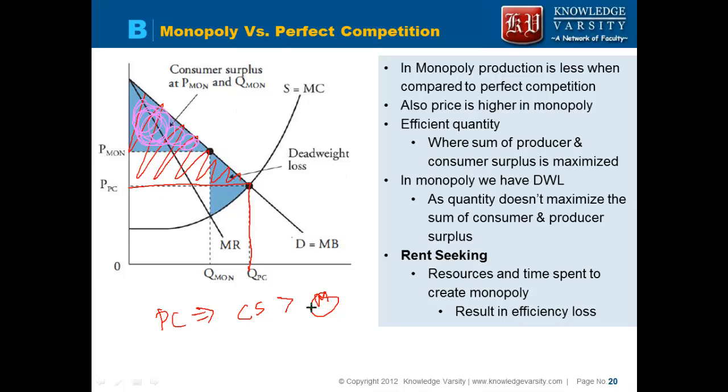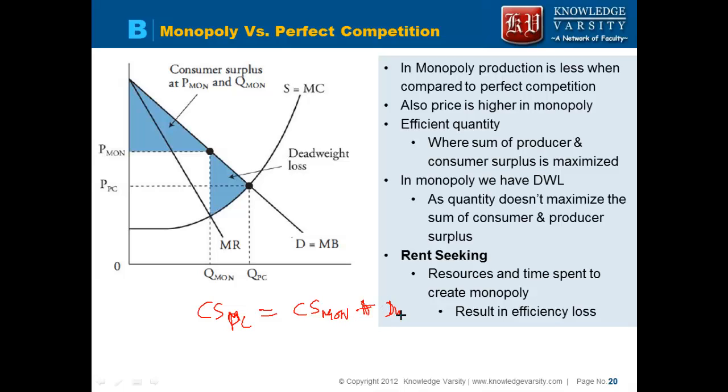So what we can say is consumer surplus in perfect competition is equal to consumer surplus in the monopoly plus some part of deadweight loss, only this part, and some part of the producer surplus. So the consumer surplus is lost, entire thing it was there, some of it is being captured by the producer, some of it is lost.